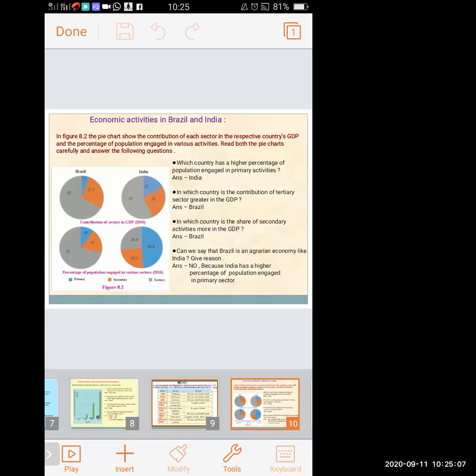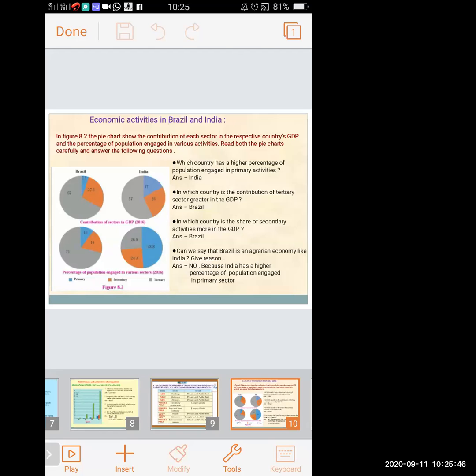Second question, in which country is the contribution of tertiary sector greater in GDP? Now they have asked us for GDP, so we'll see the above circle. Tertiary sector means gray color. Which circle has more gray color? Brazil. Brazil is 67, India is 57. So the tertiary sector is greater in Brazil.